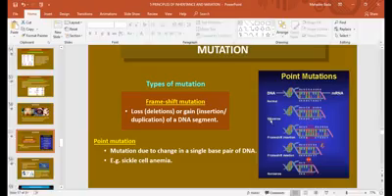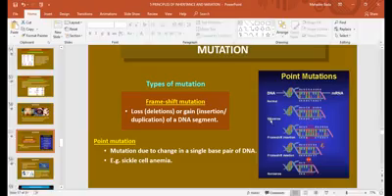If a DNA segment is lost, or gained, inserted or duplicated, it is called frame shift mutation. That also changes things.